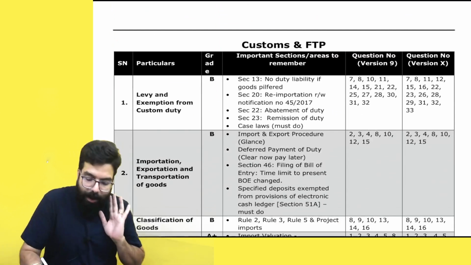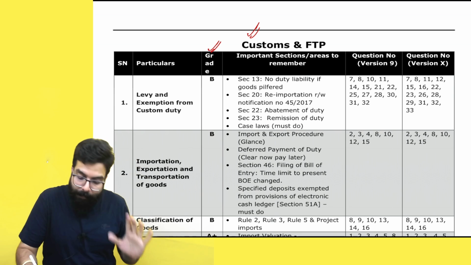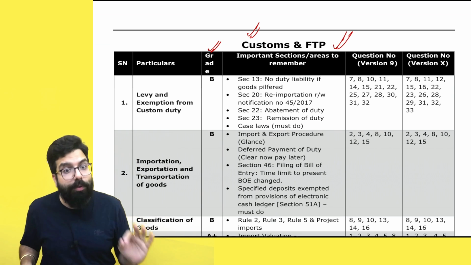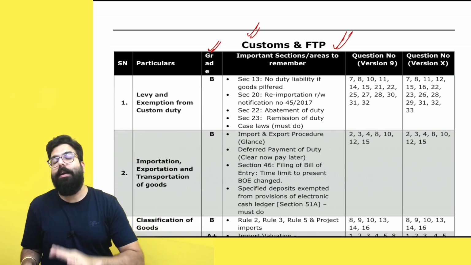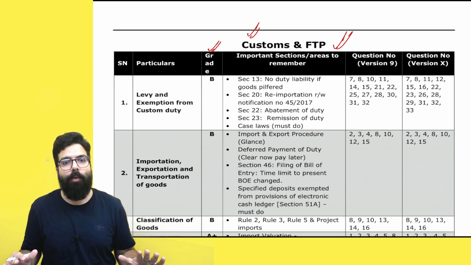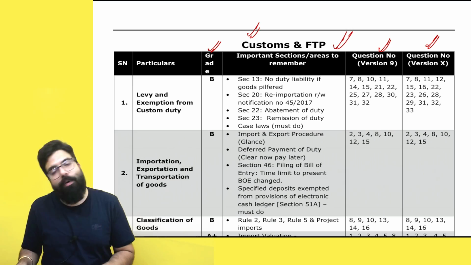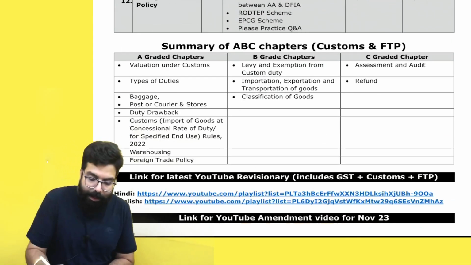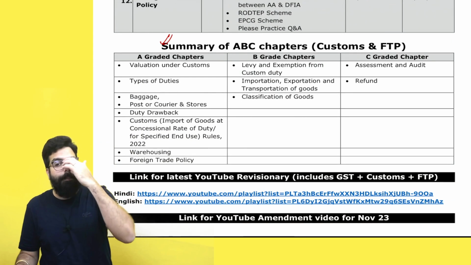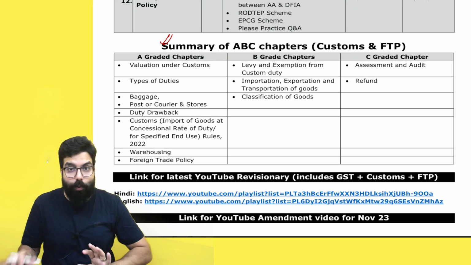GST got over. After that, I have done it for customs also. The customs grading I have given. Important areas to focus on, I have told you. These areas you can't leave. Other areas are also important, but these areas, in my opinion, it's always an opinion, in my opinion, are very important. Then you have question answers from the version 9 as well as the version 10 book. Done, sir. This point is clear. Then I have given you an ABC analysis summary of customs and FTP also over here, which you are going to do. Okay, sir.